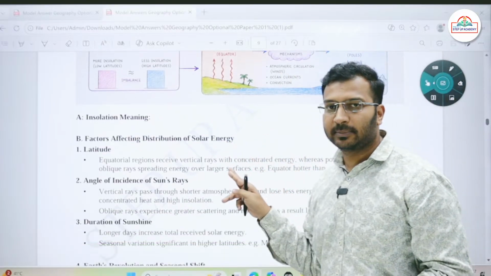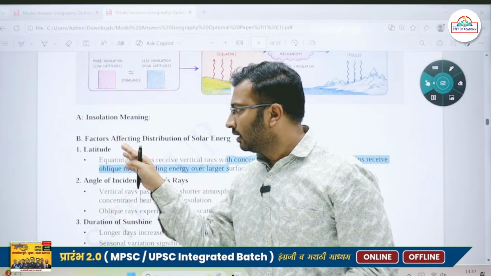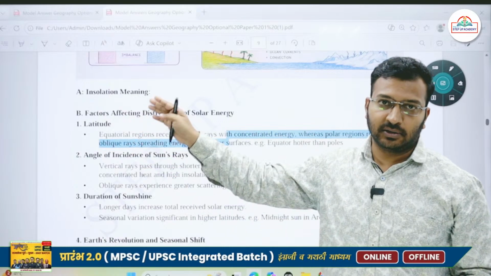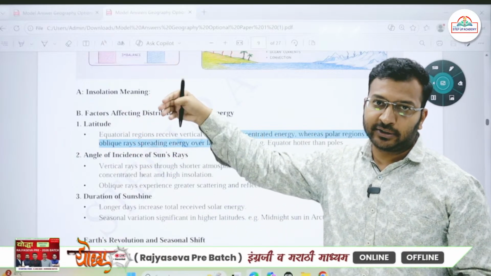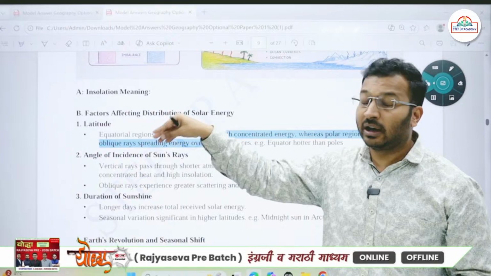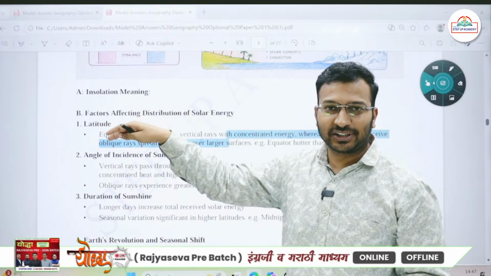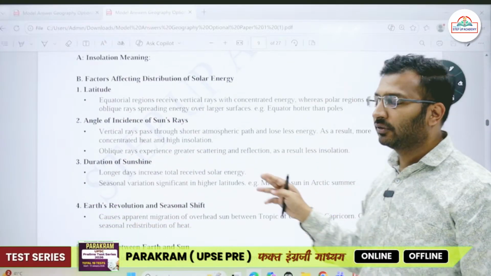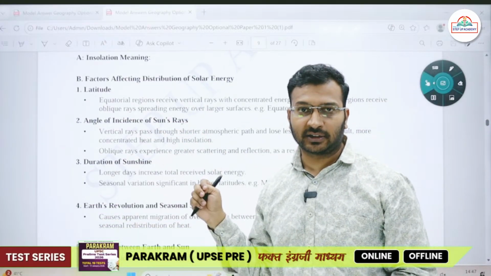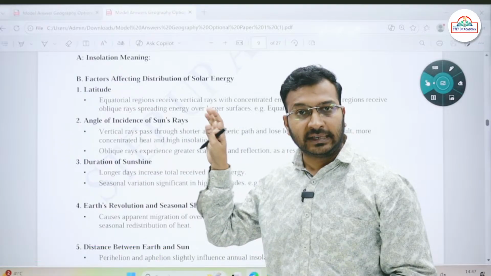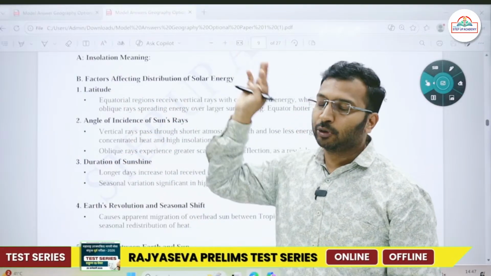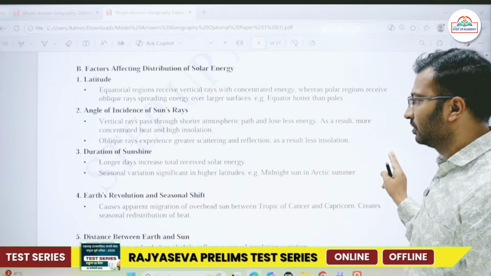Now we come to the second part which has been asked: factors affecting the distribution. Latitude is one important factor. Along the equator, that is lower latitudes, high insolation is there, and on the polar areas we find low insolation. Then the angle of incidence of the sun rays is yet another factor. Along the equator the sun rays are directly perpendicular, as a result of which insolation is high, and on the poles they are oblique, as a result of which insolation is less.